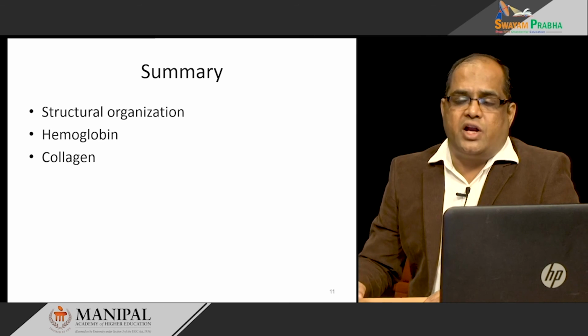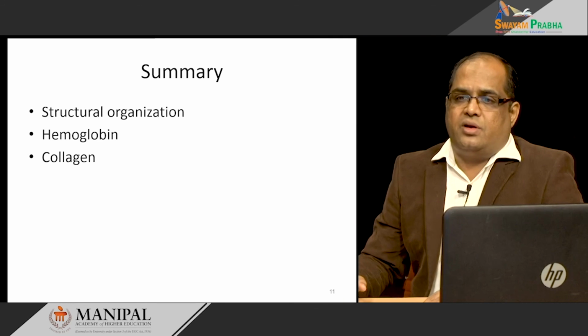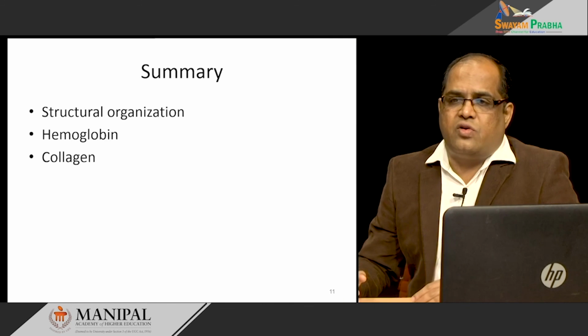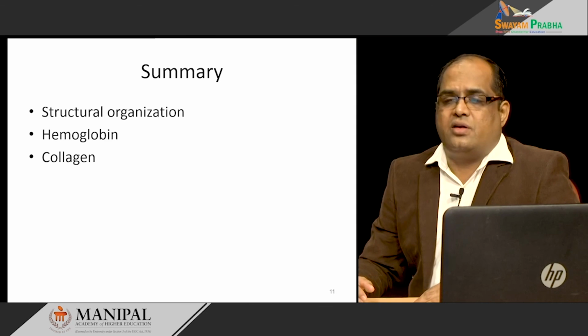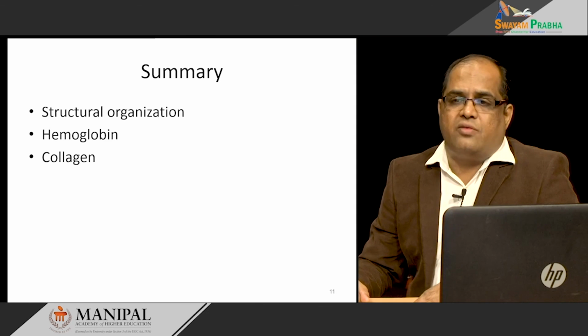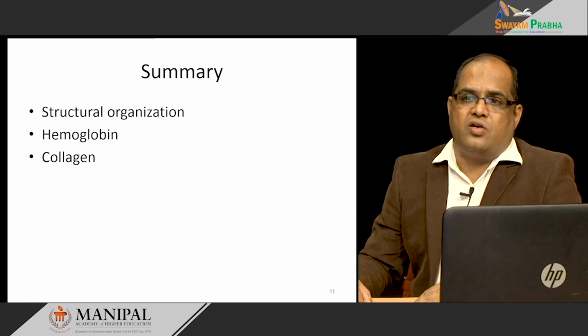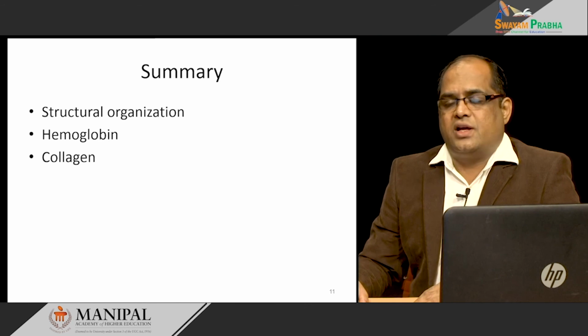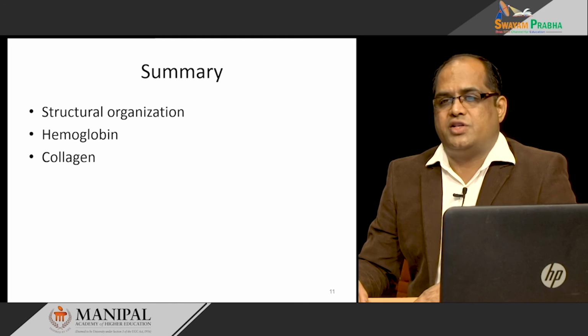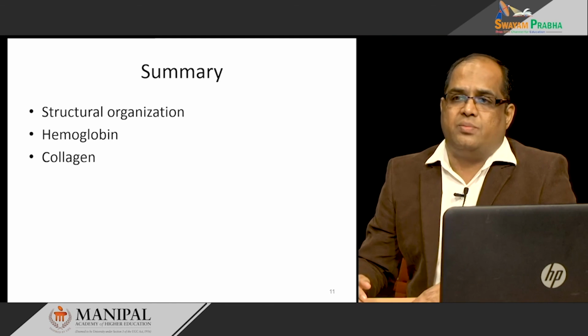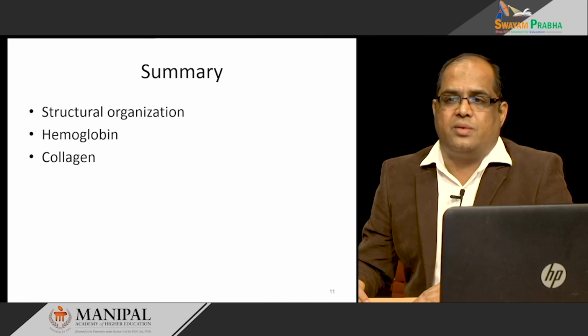Then there is hydroxylation of proline and lysine to form hydrogen bonds, and the fibrils are joined together by cross linking by lysyl oxidase. I hope this lecture will help you understand these different structural organizations and how they play their role in the functioning of those molecules.